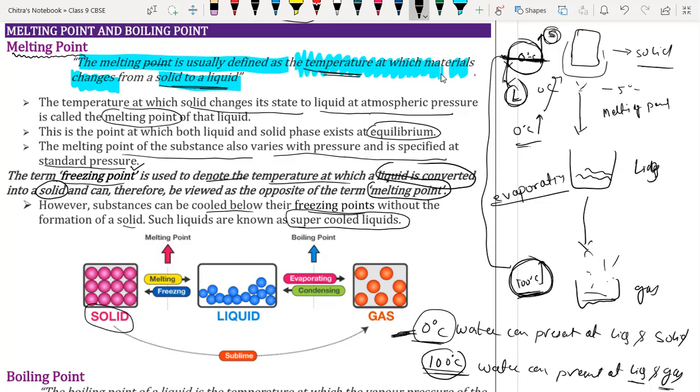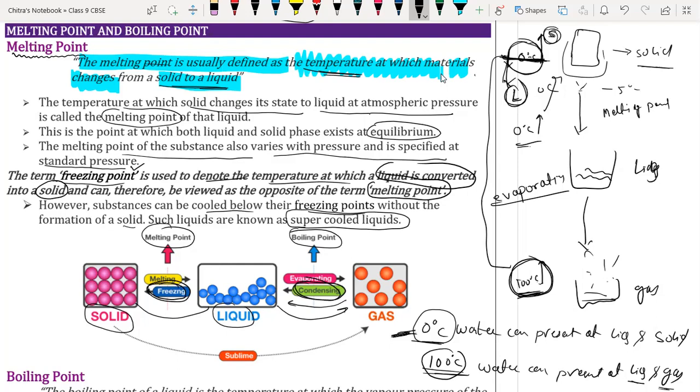So here we have the solid form. When we provide heat, it converts into liquid form, and that temperature is called the melting point. Then the liquid converts into gaseous form at the boiling point. When gas converts back into liquid, the process is called condensation. And when liquid converts into solid, that temperature is called the freezing point. So this is all about the interconvertibility of the three states of matter, from solid to liquid, liquid to gas, then gas to liquid and liquid to solid.